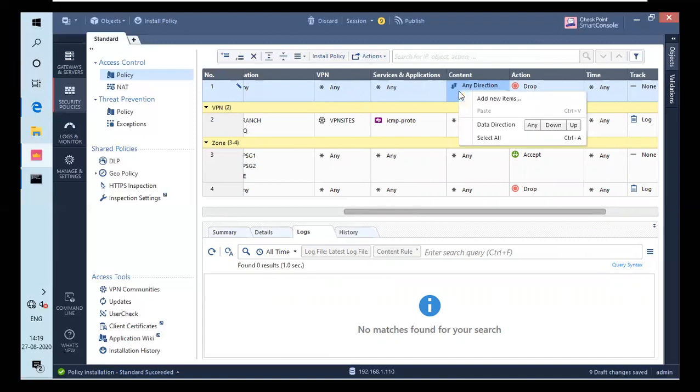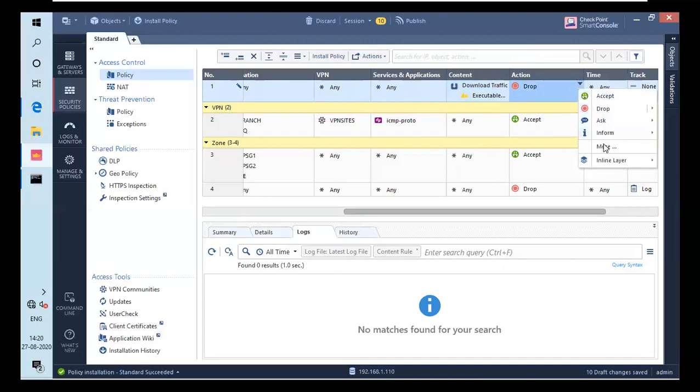the option. It's like add new items or data direction. This any means data direction means any direction, up or down, upload or download. So you can specify the download also, data direction. If someone tries to download exe file, it will be blocked. So I'm going for down, which will be like anyone trying to download from any website an exe file, it will be dropped. So my basic action is drop, and you can actually add block list message also.